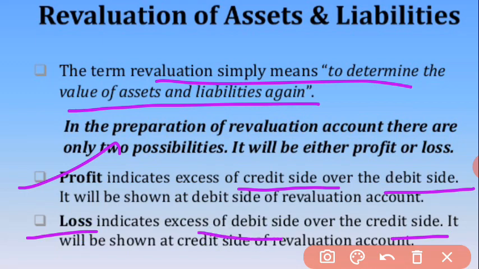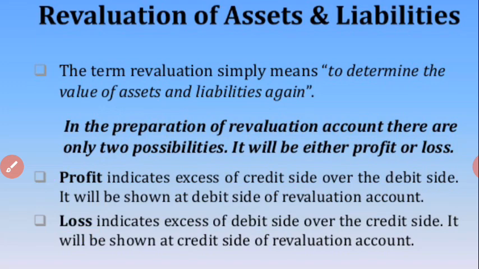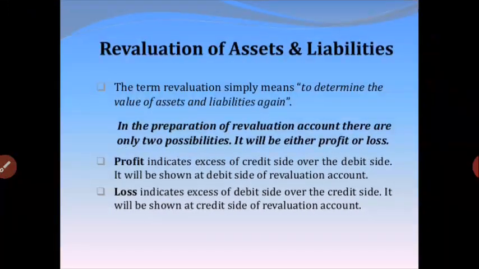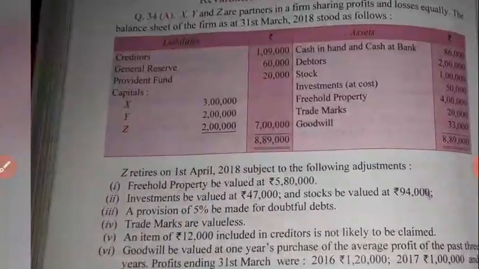Now I will explain the whole concept of revaluation of assets and liabilities with the help of one numerical. The numerical number is 34 from the DK Goel book, chapter number 4. So please open your book, question number 34. I am showing you the question on the screen.